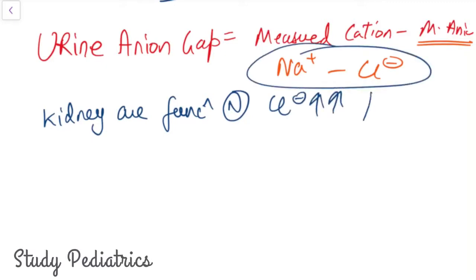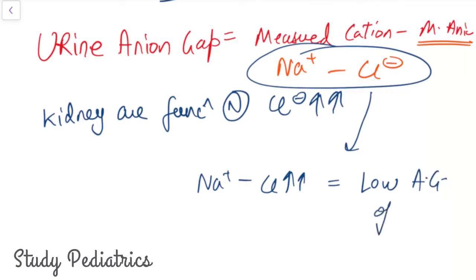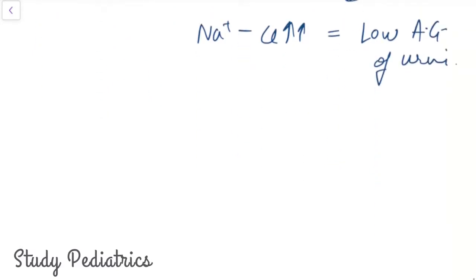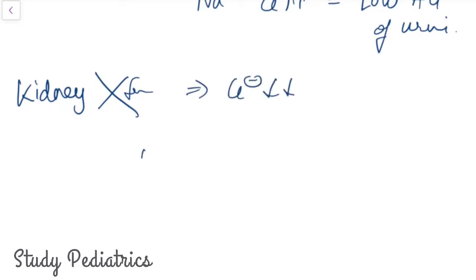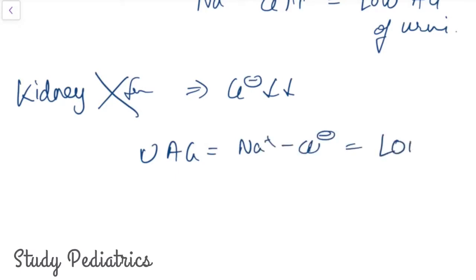Hence, this gap, sodium minus chloride, will be low. Whereas if the cause is renal, the kidneys are not functioning, then the chloride will not be excreted. Hence, the urine anion gap, sodium minus chloride, will be high.